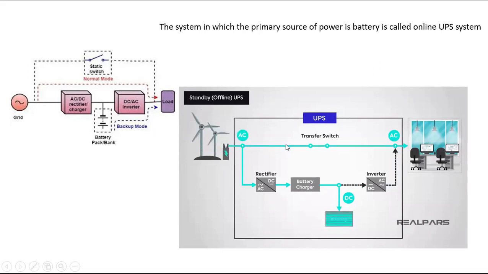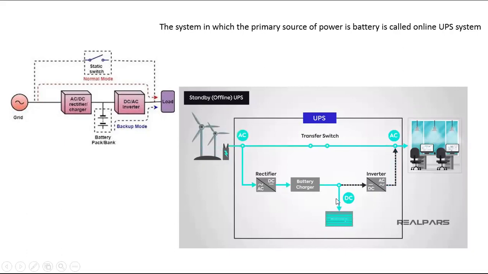Okay, now you see the animation here. Imagine there is a software company where computers are supposed to be turned on continuously. Continuous power supply should be given to the computers. Here, these are wind turbines which generate the AC. Now just observe the animation here. So what does the UPS contain? All of you, rectifier, battery and inverter.